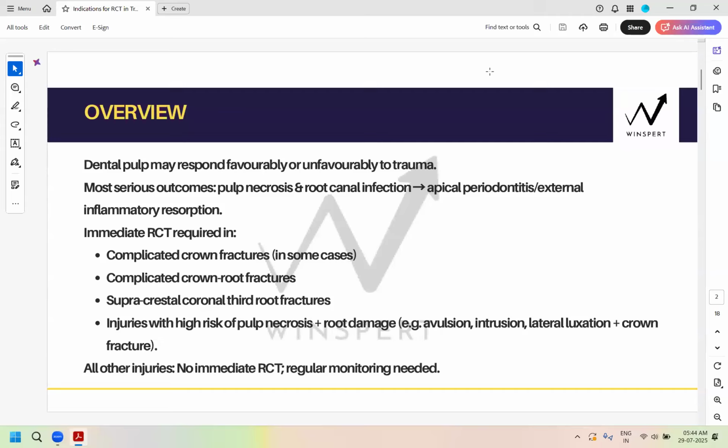But this is not just about knowing those injuries and memorizing one table and moving on. This is also about what are the complications that can happen. We will talk about the complications more in detail than in IADT.